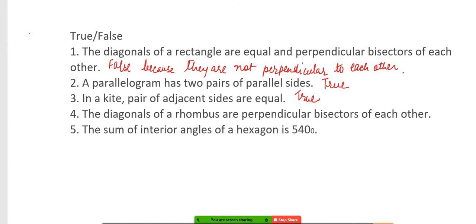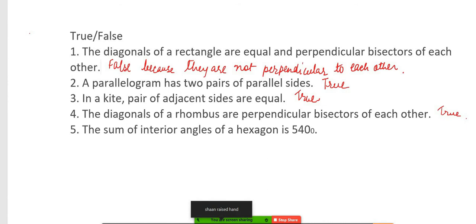Next, Advait. Yes, ma'am. The diagonals of a rhombus are perpendicular bisectors of each other. Yes, ma'am. This is true, ma'am. Sorry, ma'am. I wrote something else in my notebook. It's true. The sum of interior angles of a hexagon is 540 degrees.